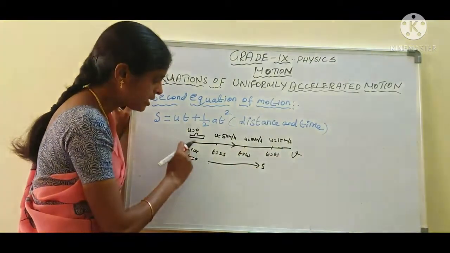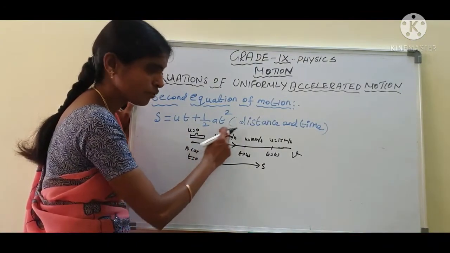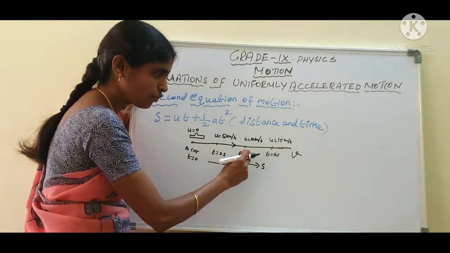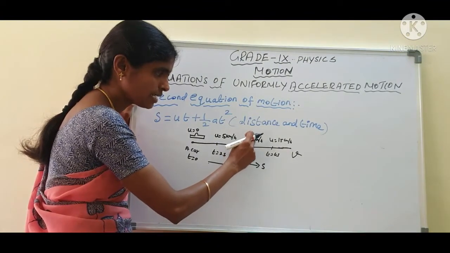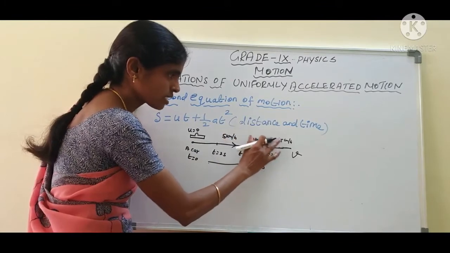Object. Here t equal to 0 means u equal to 0. T equal to 2 seconds means u equal to 5 km per hour. T equal to 4 seconds, u equal to 10 km per hour. A car moving at this kilometer per hour.